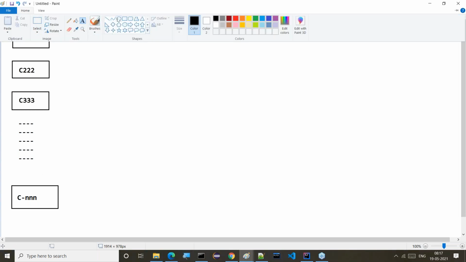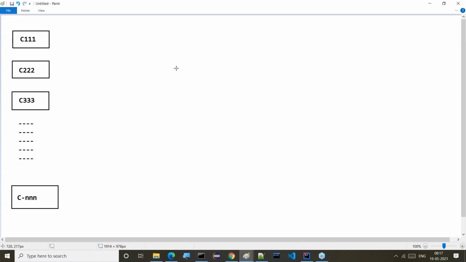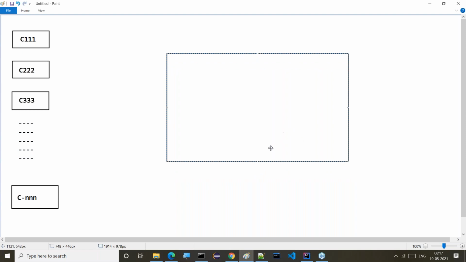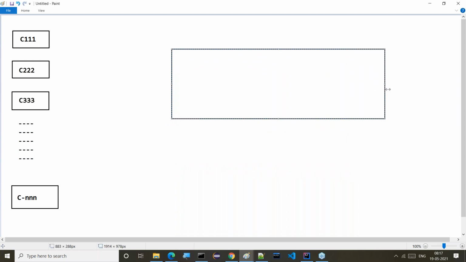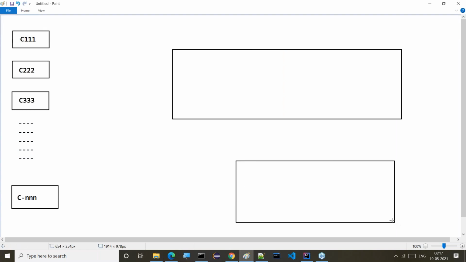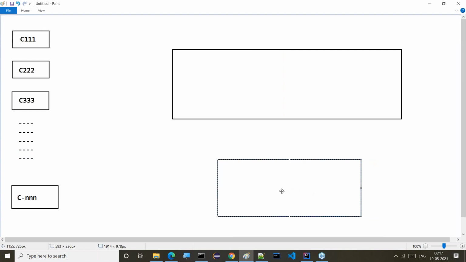Think of it, this is Airtel office. And here we have the Airtel database. Airtel has their own database, right?